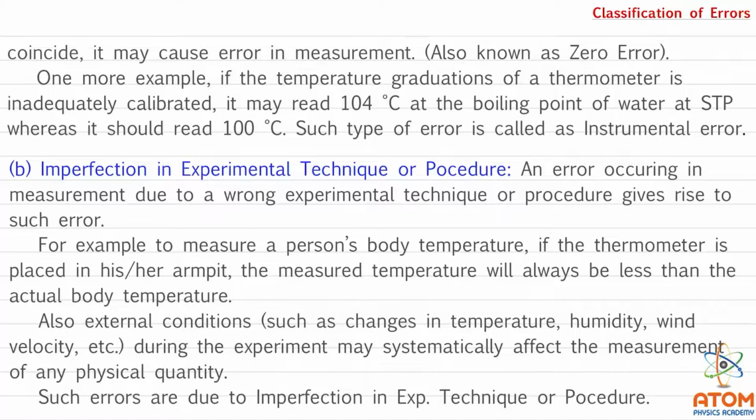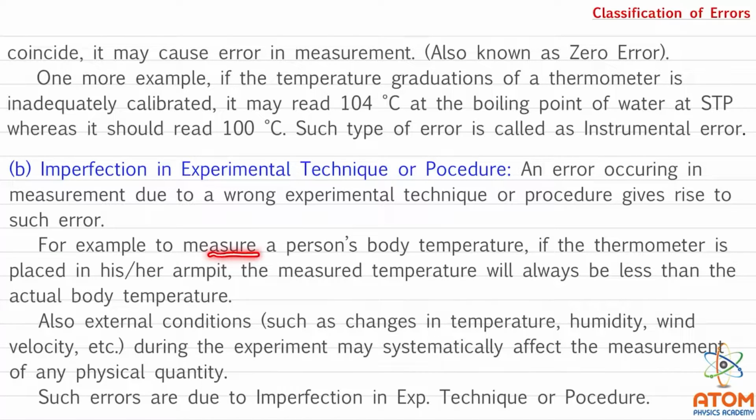Second, imperfection in experimental technique or procedure. If the experimental technique or the process of the experiment is not right, then obviously it will produce some sort of error. An error occurring in measurement due to a wrong experimental technique or procedure gives rise to such error. Means if the experimental technique is wrong or the procedure is wrong, obviously some error will occur.